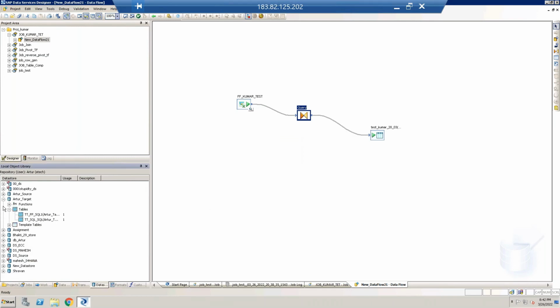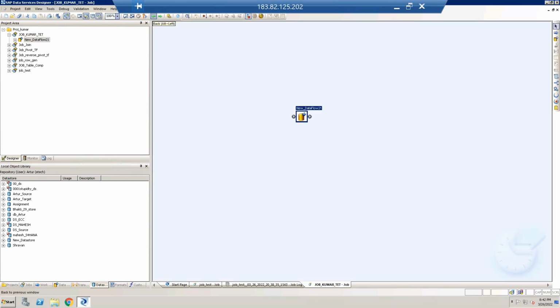Here I have different sources. I'm selecting one source, one database. Here we have different data sources, and all these different data sources are connected to different databases. So I'm selecting a particular database. I need to check whether the selected data store is working or not. Let me check, and I execute this. Now I'm executing this job.